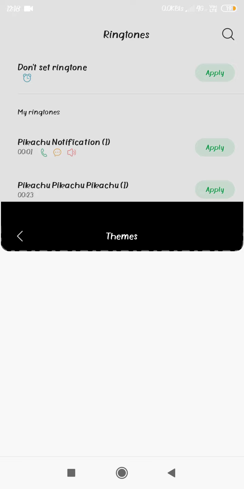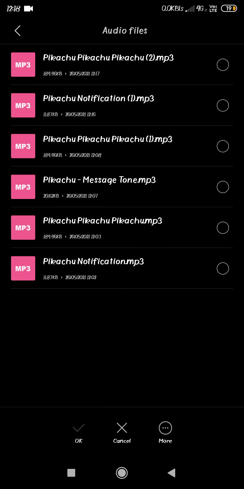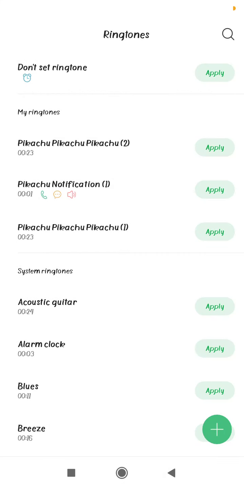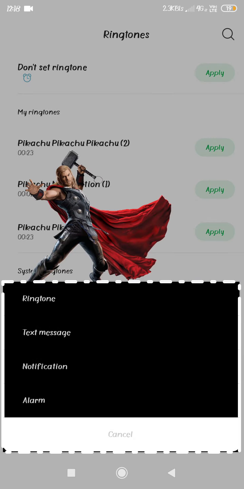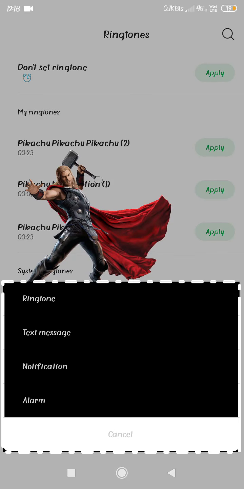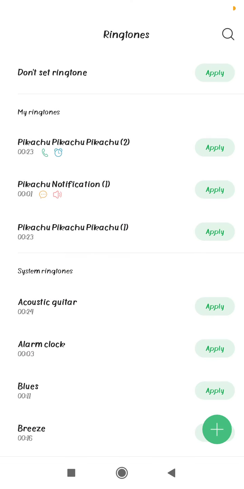Then press the plus button. Again go to files. Here it will come, see, Pikachu. Press this one. Okay. It came. Apply this. If you have doubt, you can check this. Pikachu. Now you can apply this one. Ringtone. And I want it for alarm. So I applied. It is applied.